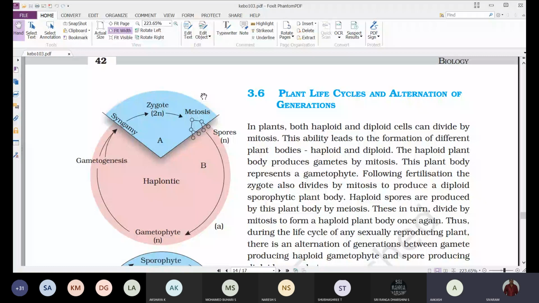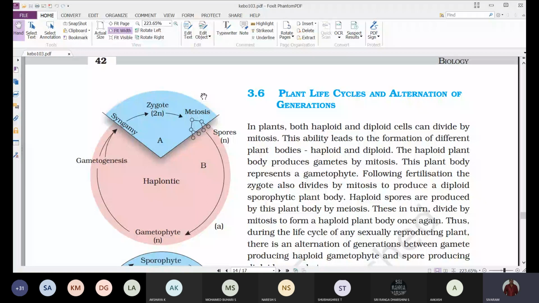Next, coming to the second type of life cycle, that is the diplontic life cycle. The diplontic life cycle is opposite to the haplontic life cycle. Here, the major part of the life cycle is occupied by the diploid sporophyte.